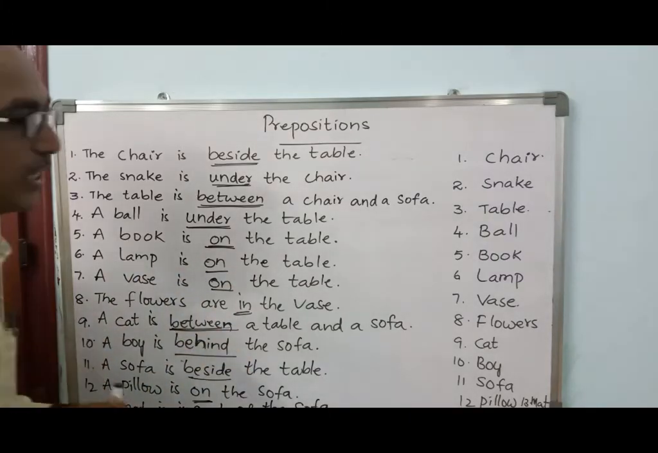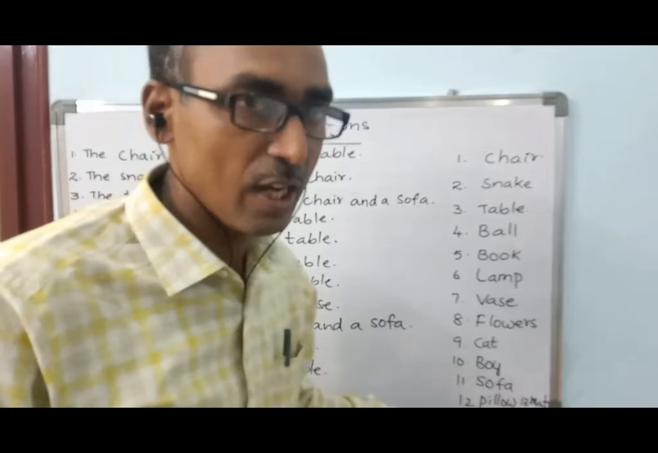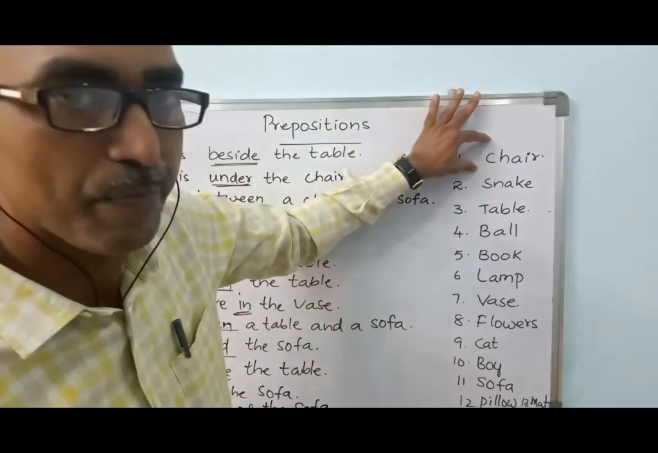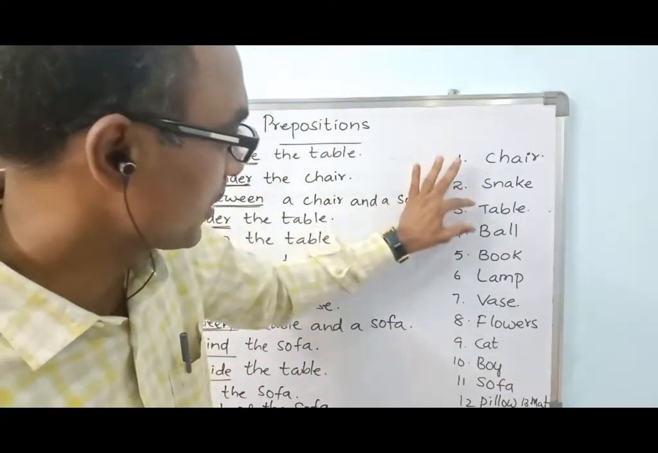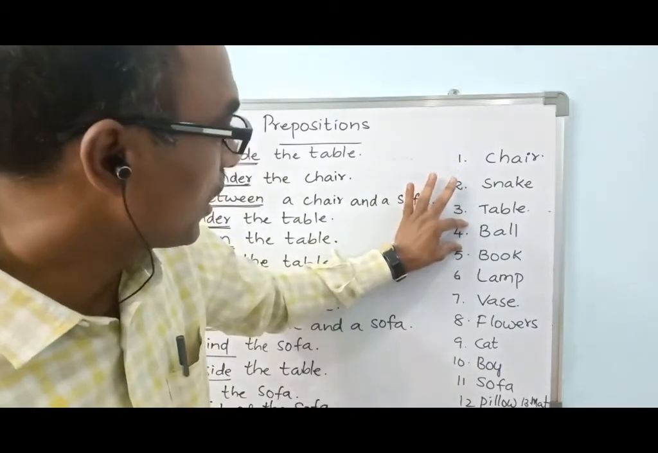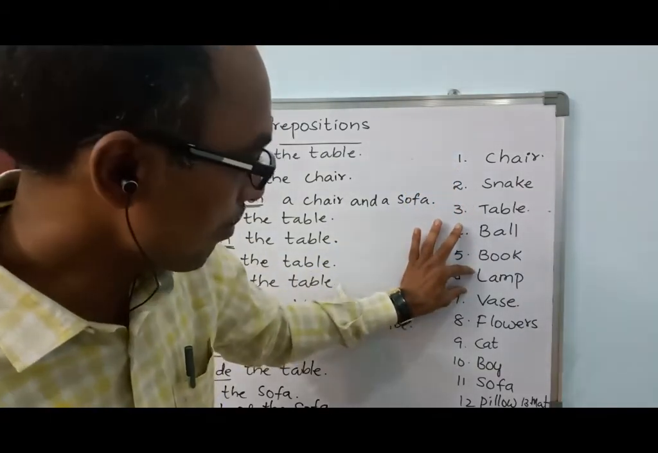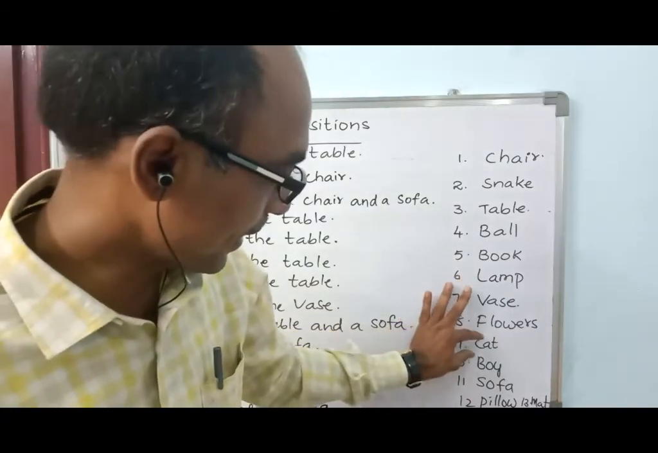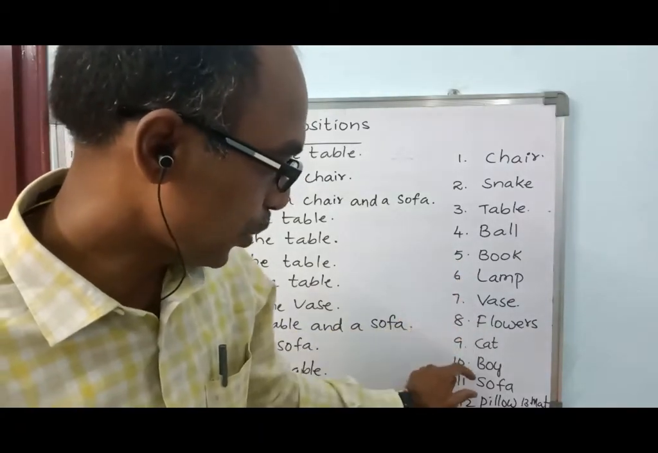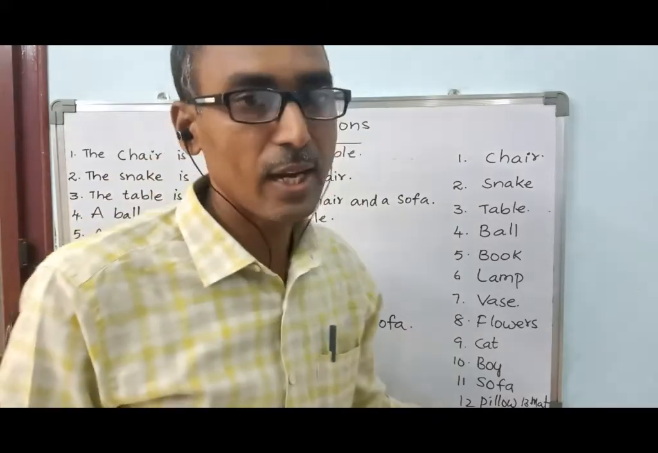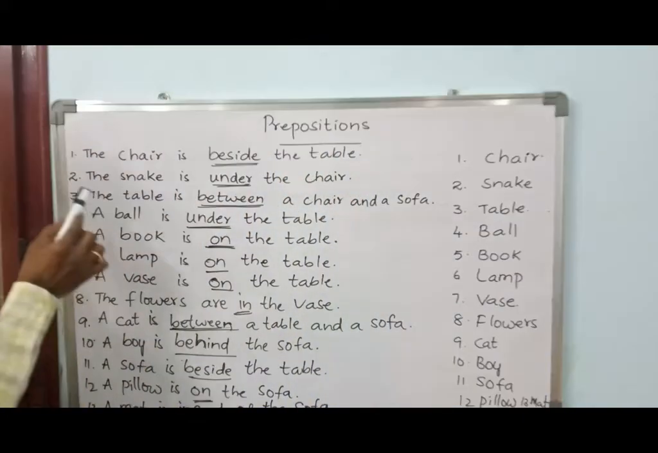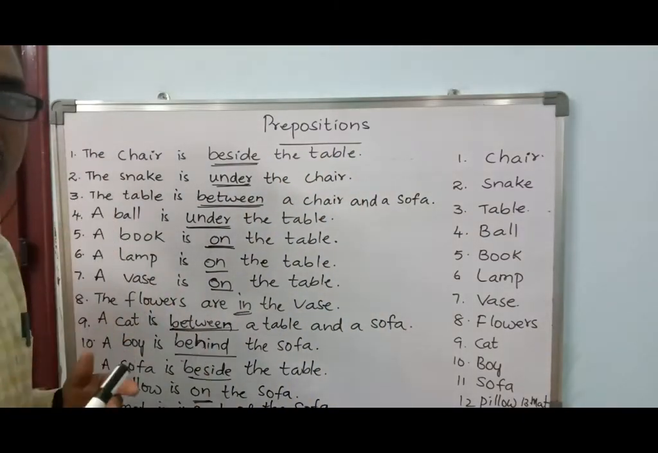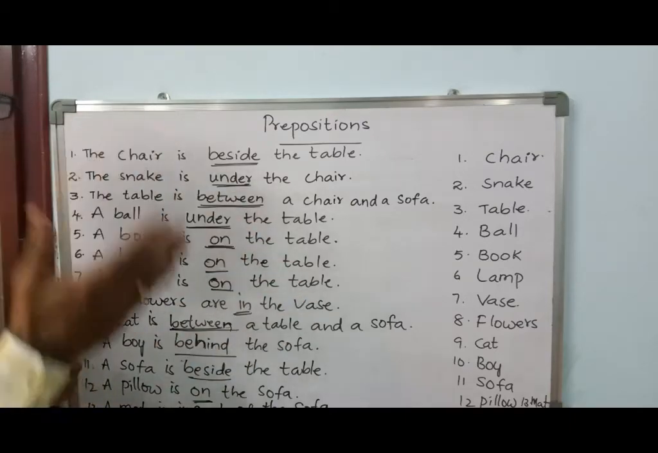Once again, the nouns in this picture are chair, snake, table, ball, book, lamp, vase, flowers. You can repeat it. Cat, boy, sofa, pillow, and mat. Right. Now I will describe these things. You can describe these things.